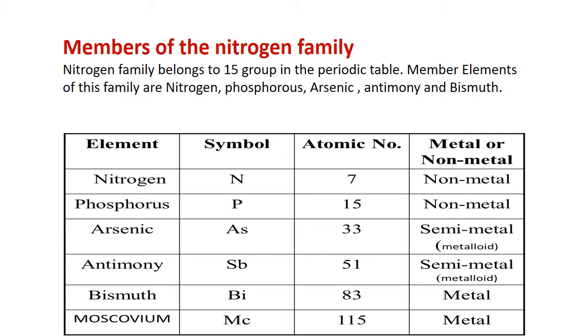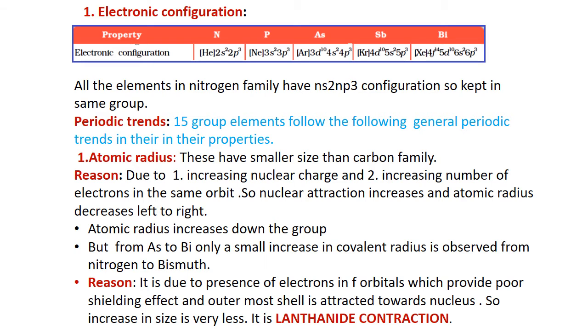Out of these, nitrogen and phosphorus are non-metals. Arsenic is a semiconductor, semi-metal, that is a metalloid. Antimony is also a metalloid, but bismuth and moscovium are metals. Electronic configuration: these have the general electronic configuration ns2 np3, and so are kept in the same group. So there are periodic trends in their properties.